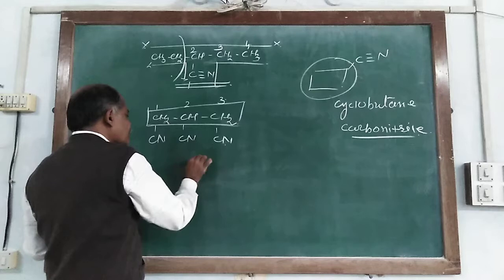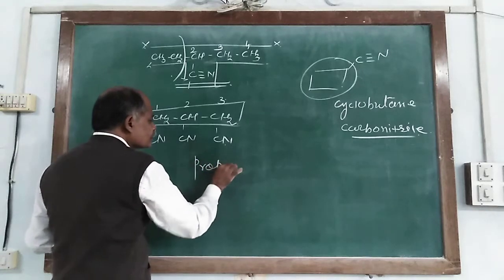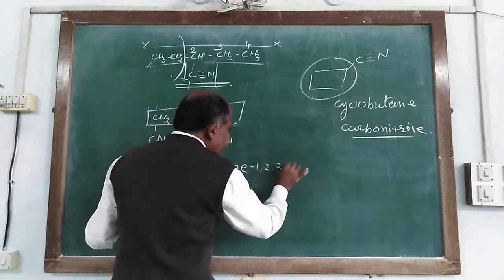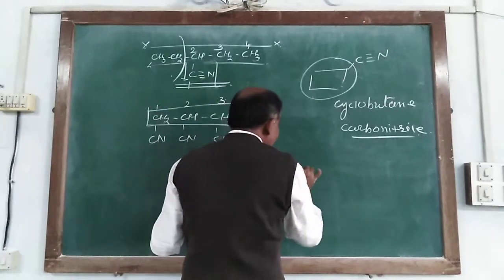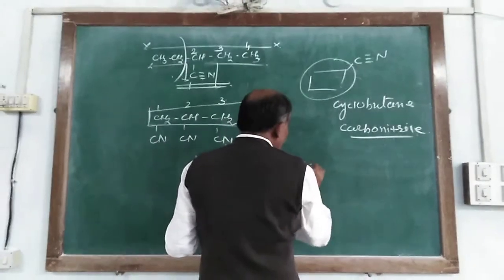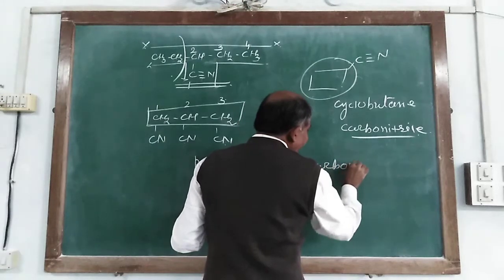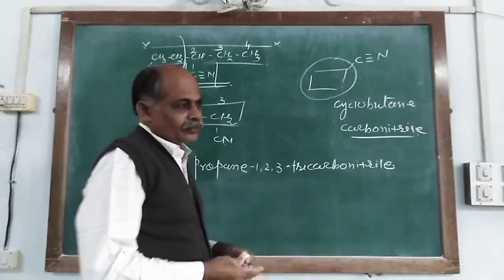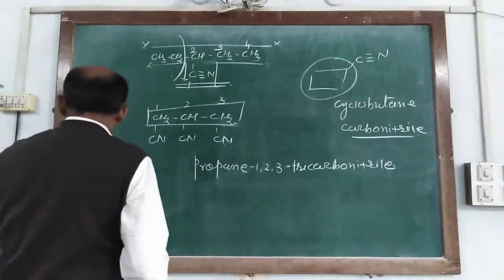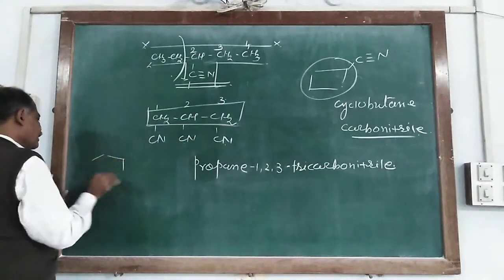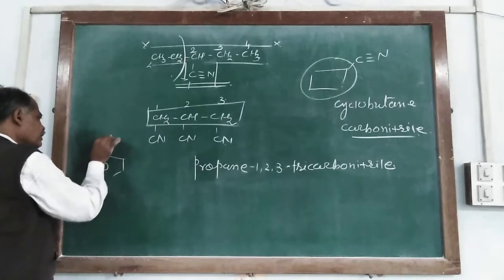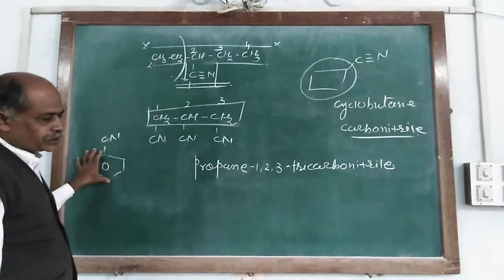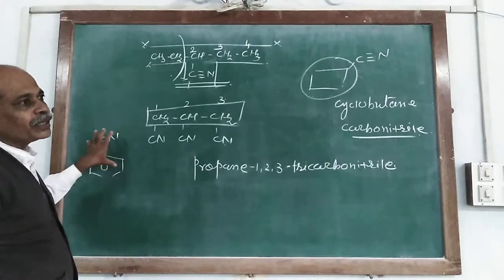So it is propane 1, 2, 3-tricarbonitrile. When it is linked with a benzene ring, it is benzonitrile.